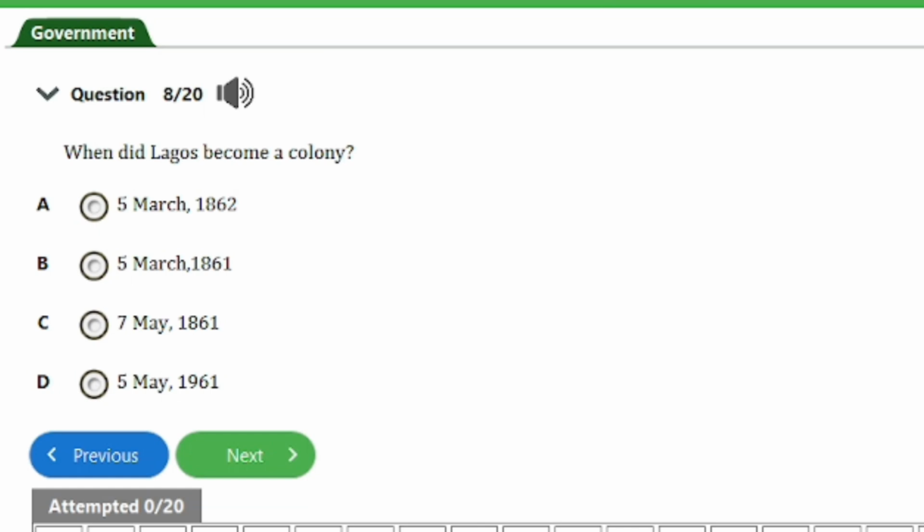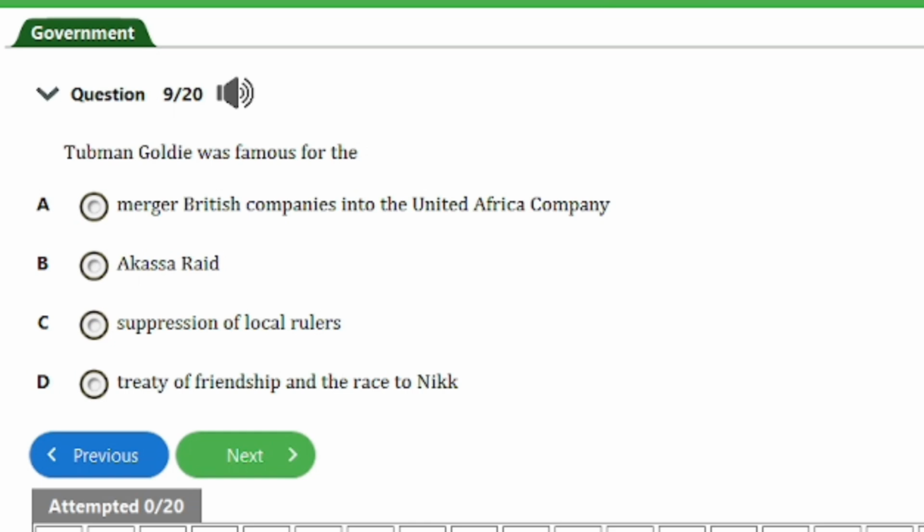We have here question number 8. It says, when did Lagos become a colony? We have A, 5th March 1862, B, 5th March 1861, C, 7th May 1861, D, 5th May 1961. So guys, the answer to this question is option C here, that's 7th May 1861. Let's head on to the next question, guys.